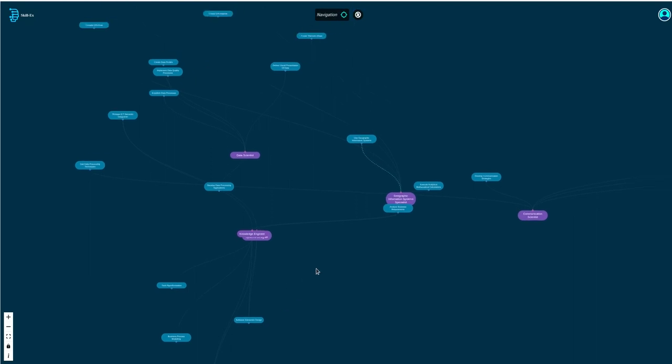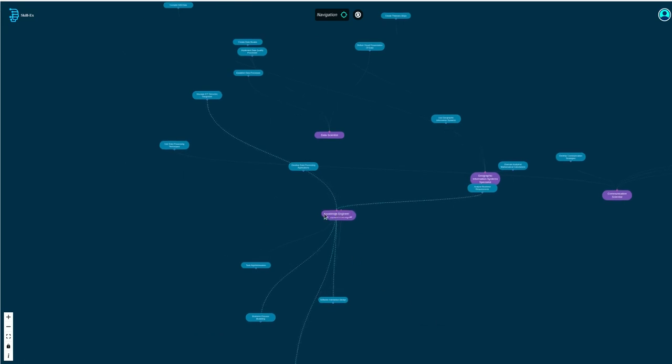Now our AI engine, while putting together this skill tree, has assembled it in such a way that if two nodes appear close to each other, they are more similar to one another. The farther apart two skills are, the less similar they are. However, for our own viewing comfort, we can also move around all these skills.